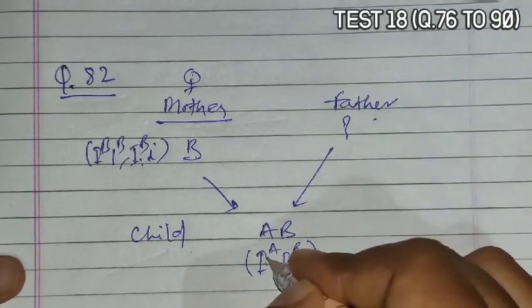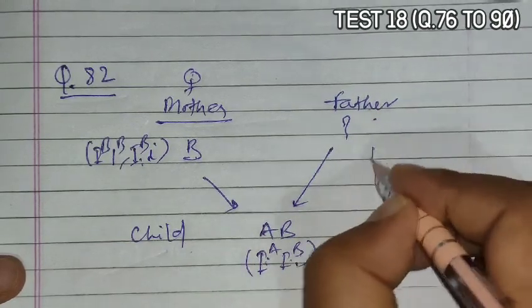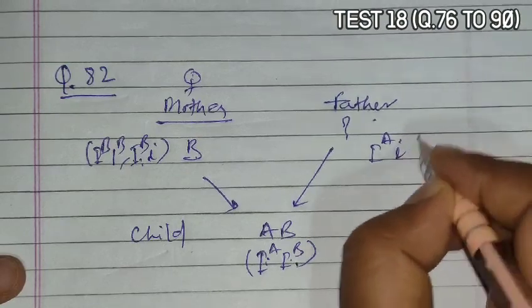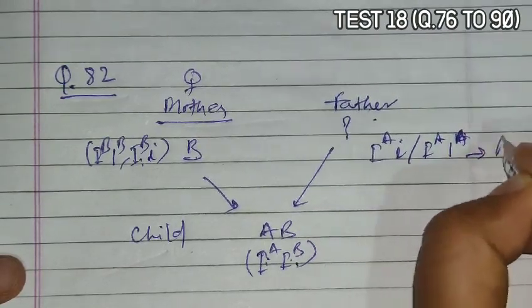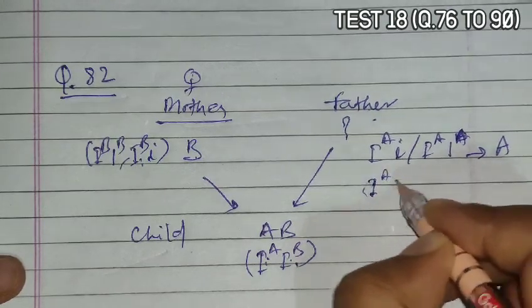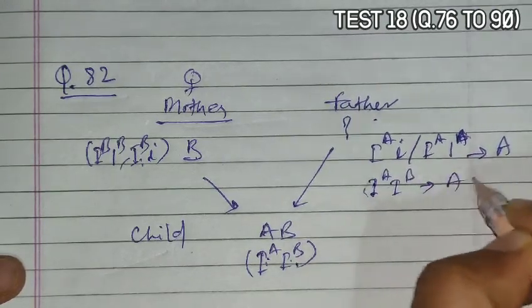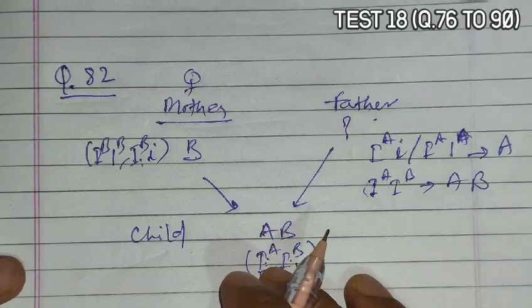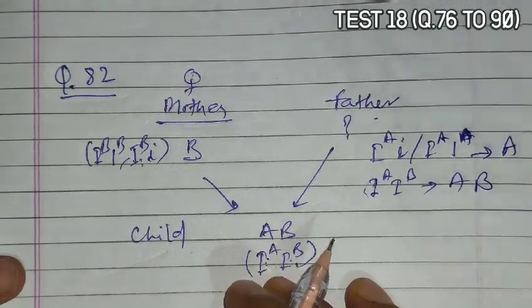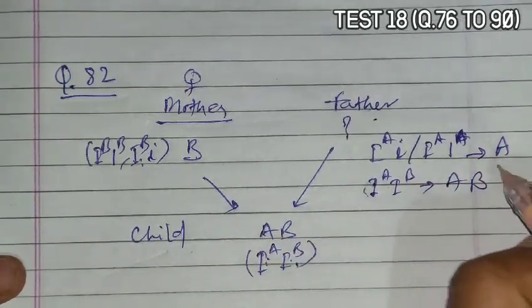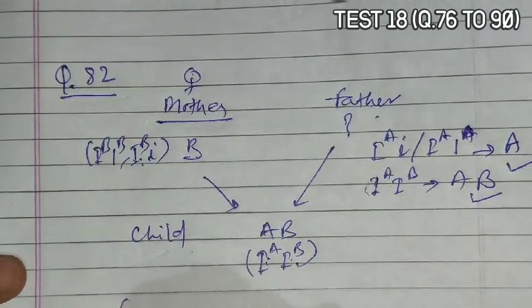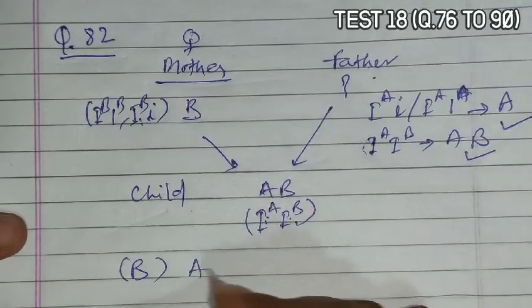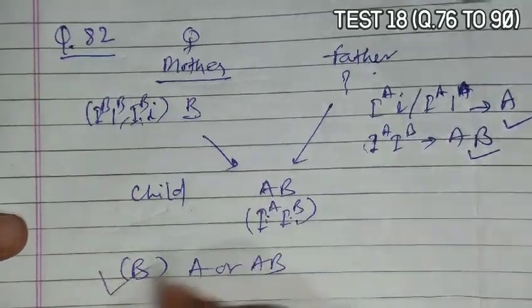So to get the IA gene from the father, it should be IA-I0 or IA-IA, which means A blood group, or it can be IA-IB, so AB blood group. So father can be of A or AB blood group. According to this, option B is correct, that is A or AB blood group can be there for a father.